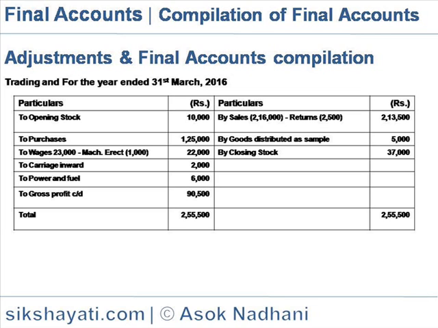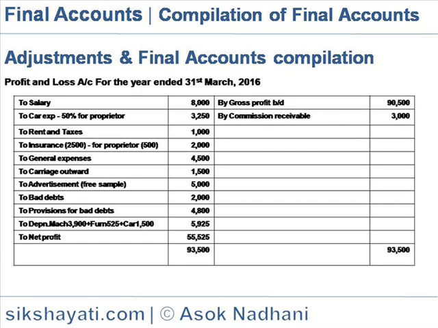On the debit side is opening stock 10,000, purchases 1,25,000, wages 23,000, from which the machinery expenses capitalized is reduced by 1,000, so that comes to 22,000. The carriage inward is 2,000, power and fuel is 6,000. So the difference between credit side and debit side is 90,500, which is the gross profit carried to profit and loss account. Now we compile profit and loss account for the year.